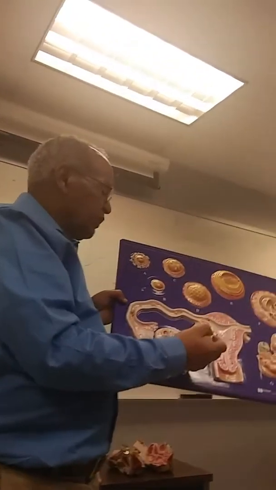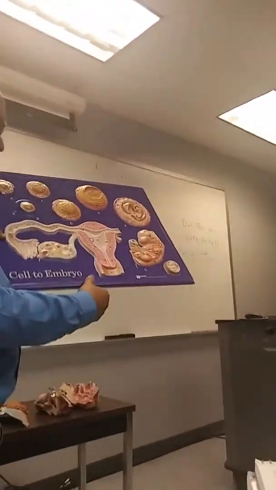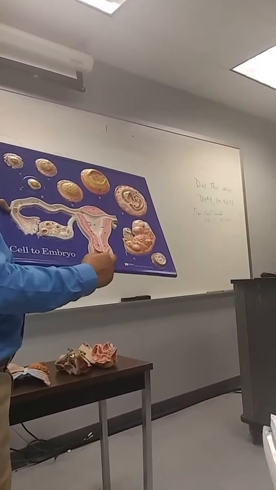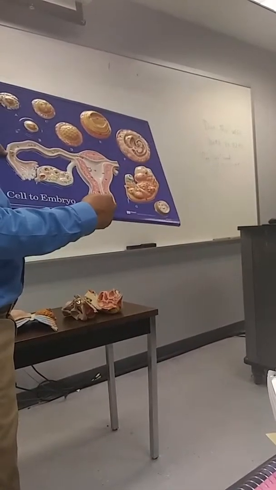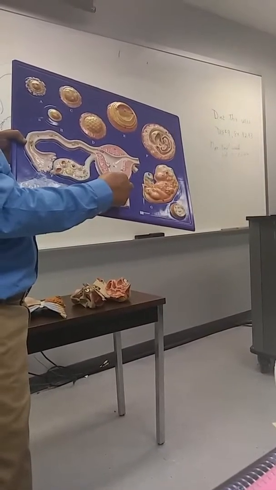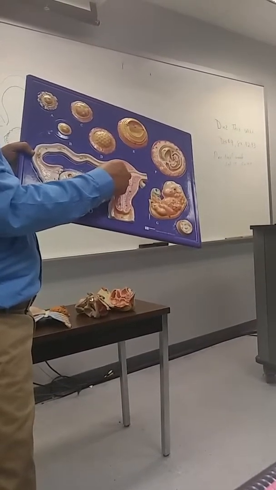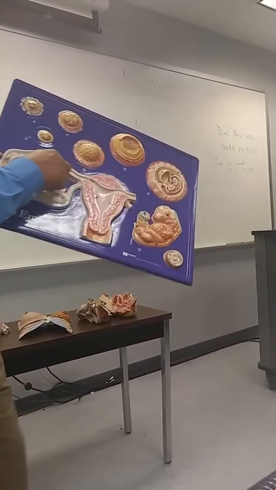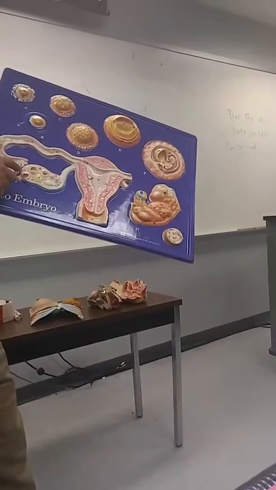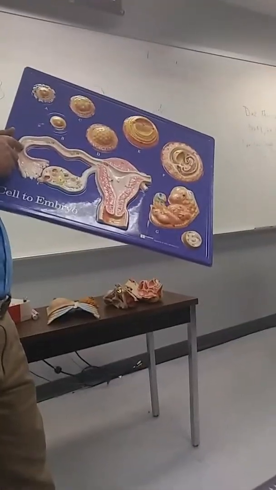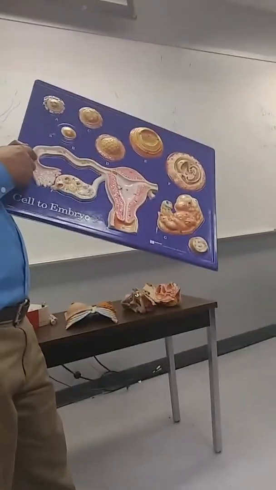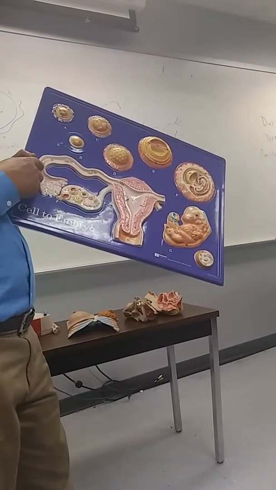So remember, where does fertilization take place? Look right here. The vagina is here. This is where sperm cells are deposited. So they swim out of the semen, travel through the cervical canal, travel through the cavity of the uterus, and then travel a good distance to find the egg cell right here. The farthest that the egg cell travels is perhaps not at the most an inch or 2 inches.